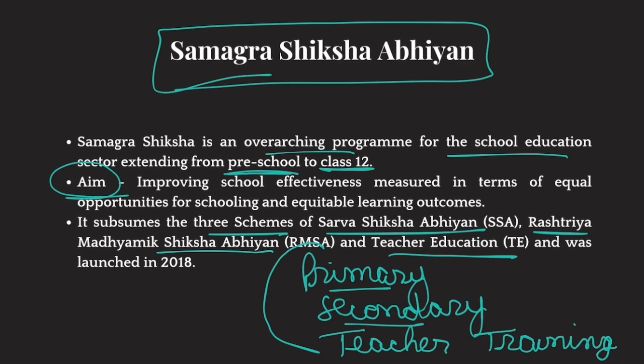The aim of this entire Samagra Shiksha Abhiyan is to improve school education, improve access to school education so that people from disadvantaged groups also get access to it, and government schools also provide quality education at par with private schools, equitable learning outcomes, and many other aspects.